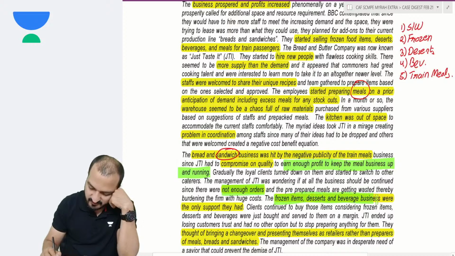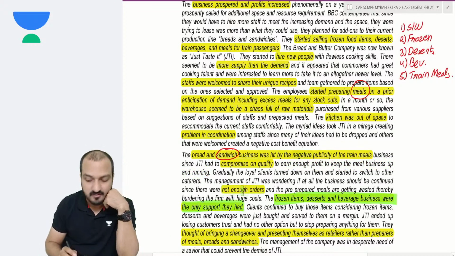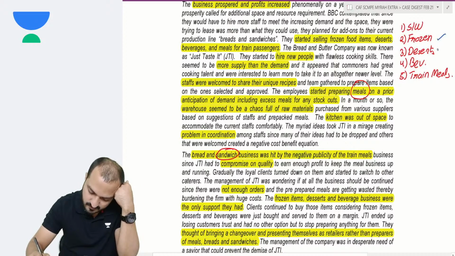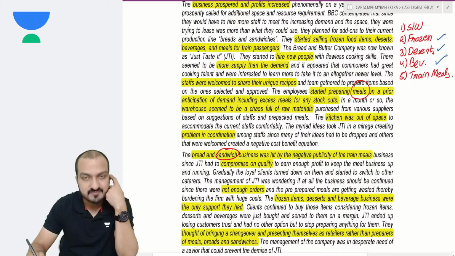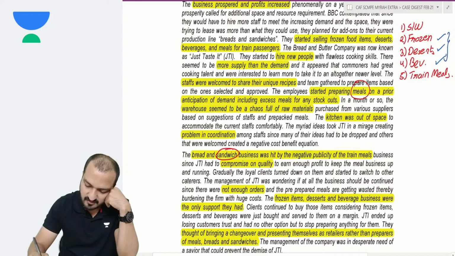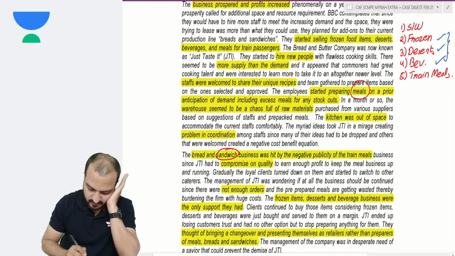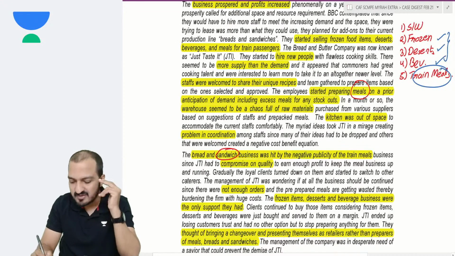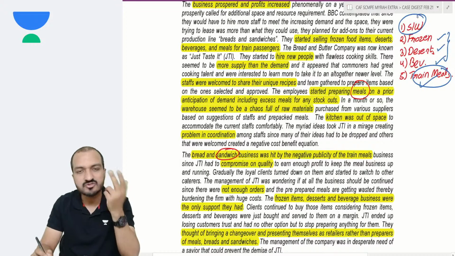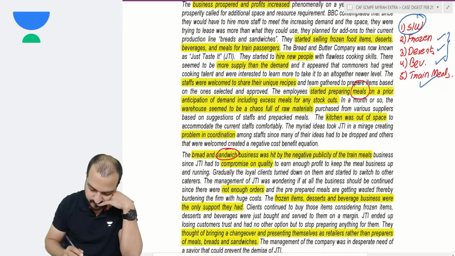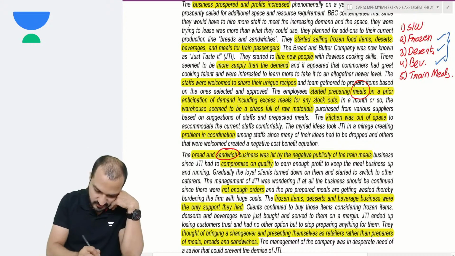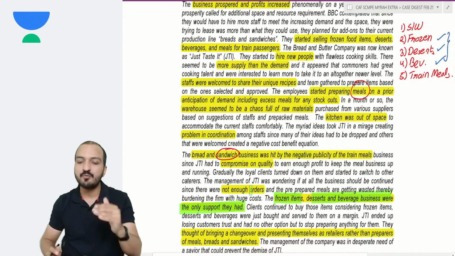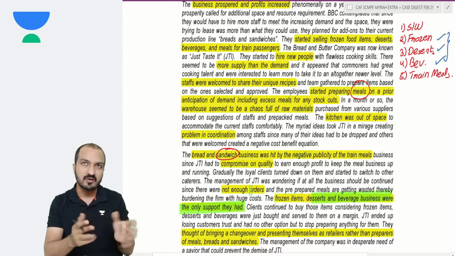Frozen items and dessert beverage business were the only support they had. So these frozen items, desserts, and beverages, these three businesses were running pretty good, but your train meals had problems, and because of negative publicity in train meals, the sandwich business also started having problems. Okay? That's what they say. So frozen items, dessert, and beverage business were the only support they had. Support they had means these businesses were still doing pretty well.